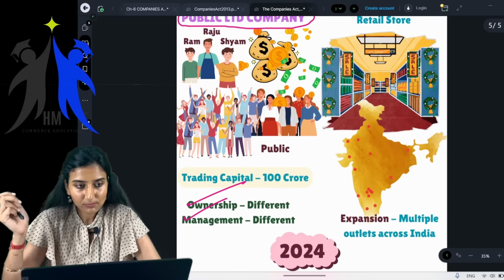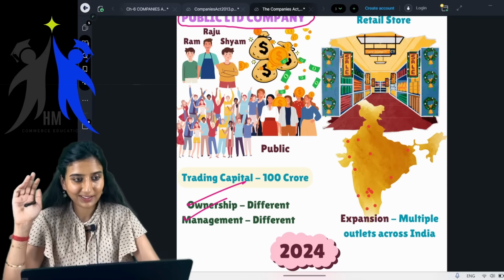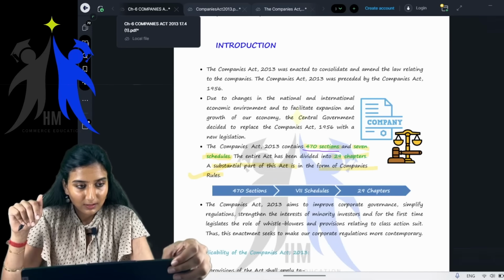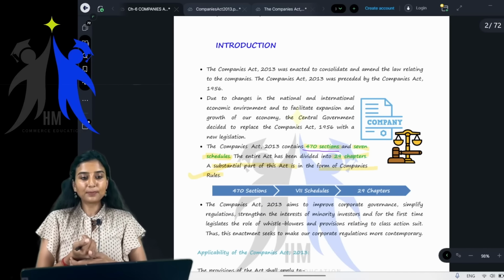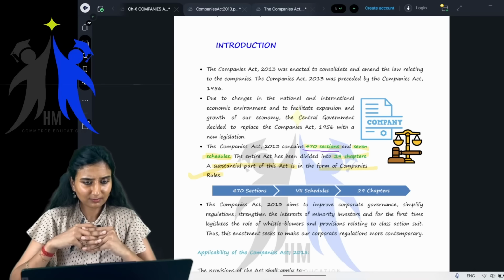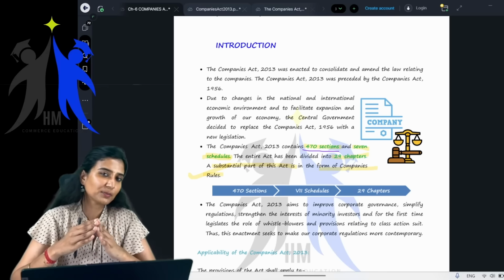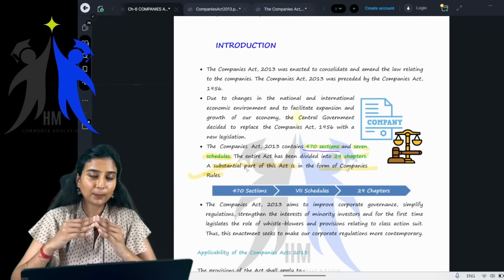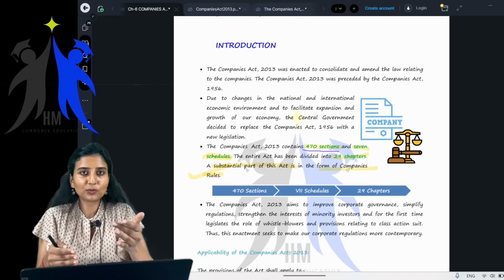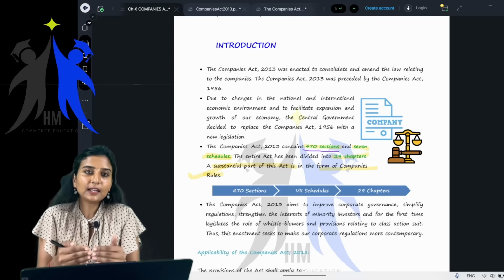Okay. Now with this example, we will start with our chapter, the Companies Act 2013. I think you have a basic idea. Yes, you all have a basic idea. You can at least now differentiate between a proprietor, partner, proprietorship, partnership, company, a private limited company. Yeah, the distinction is there. Not whatever I have tried to explain to you, that's not the difference.